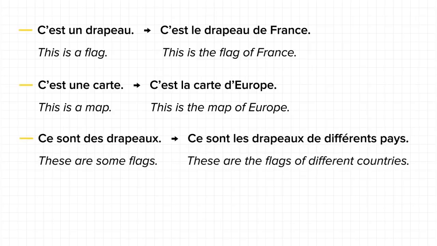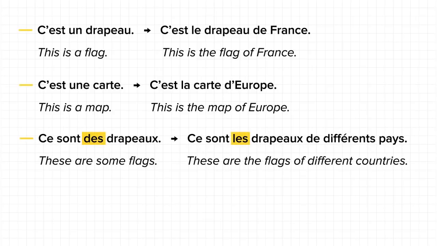Okay, so now in the plural form, des is replaced by les. Ce sont des drapeaux. These are some flags. When you want to say these are the flags of different countries, you would say ce sont les drapeaux de différents pays.